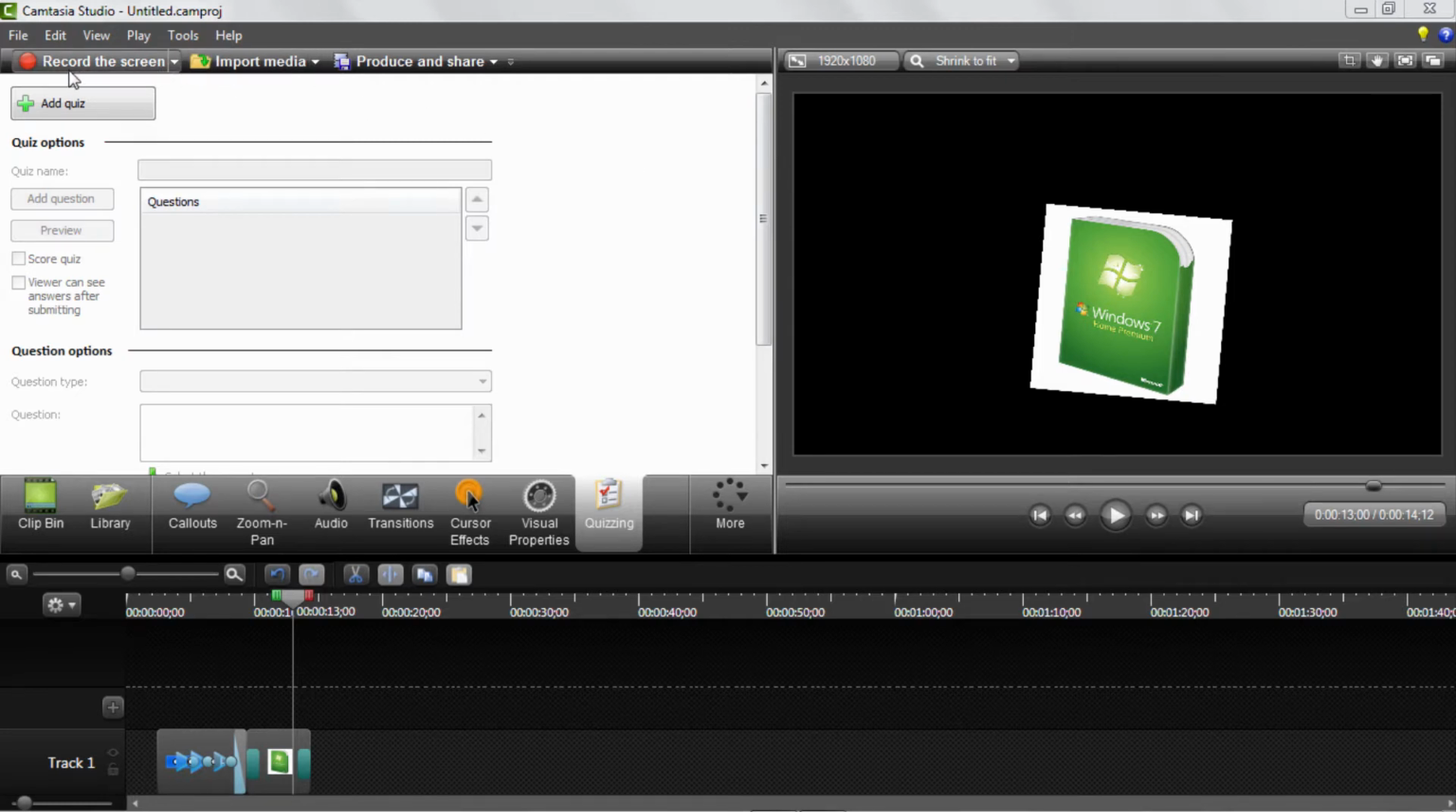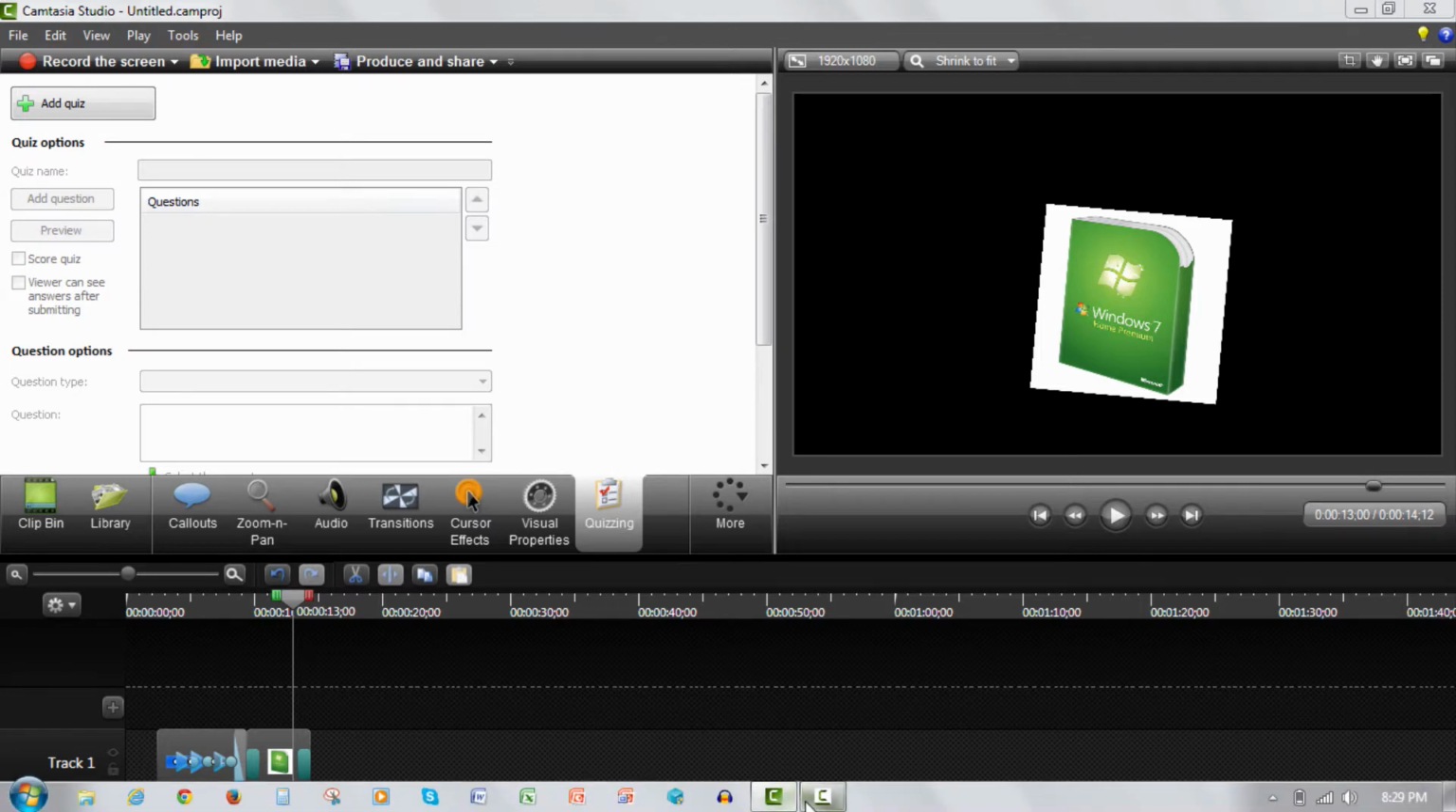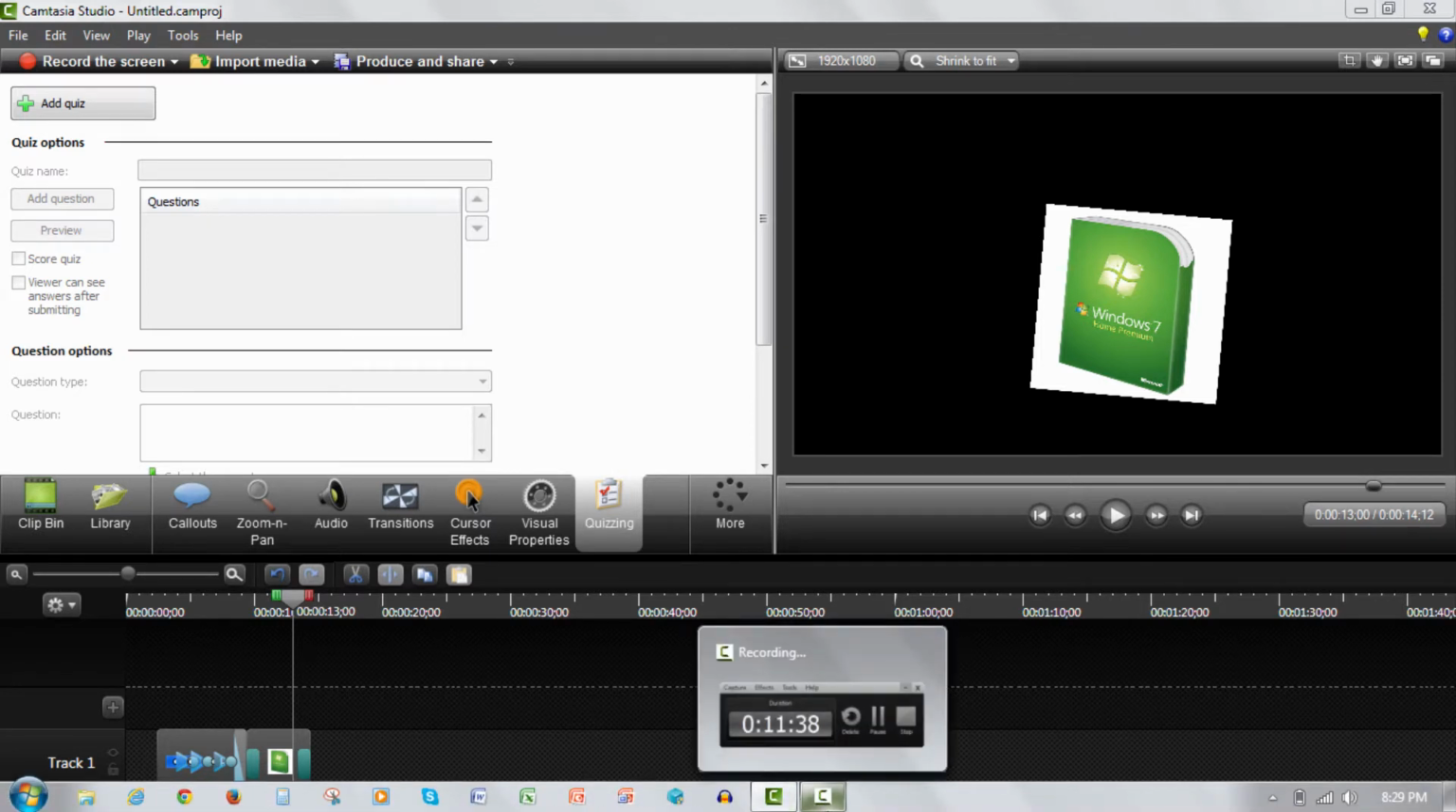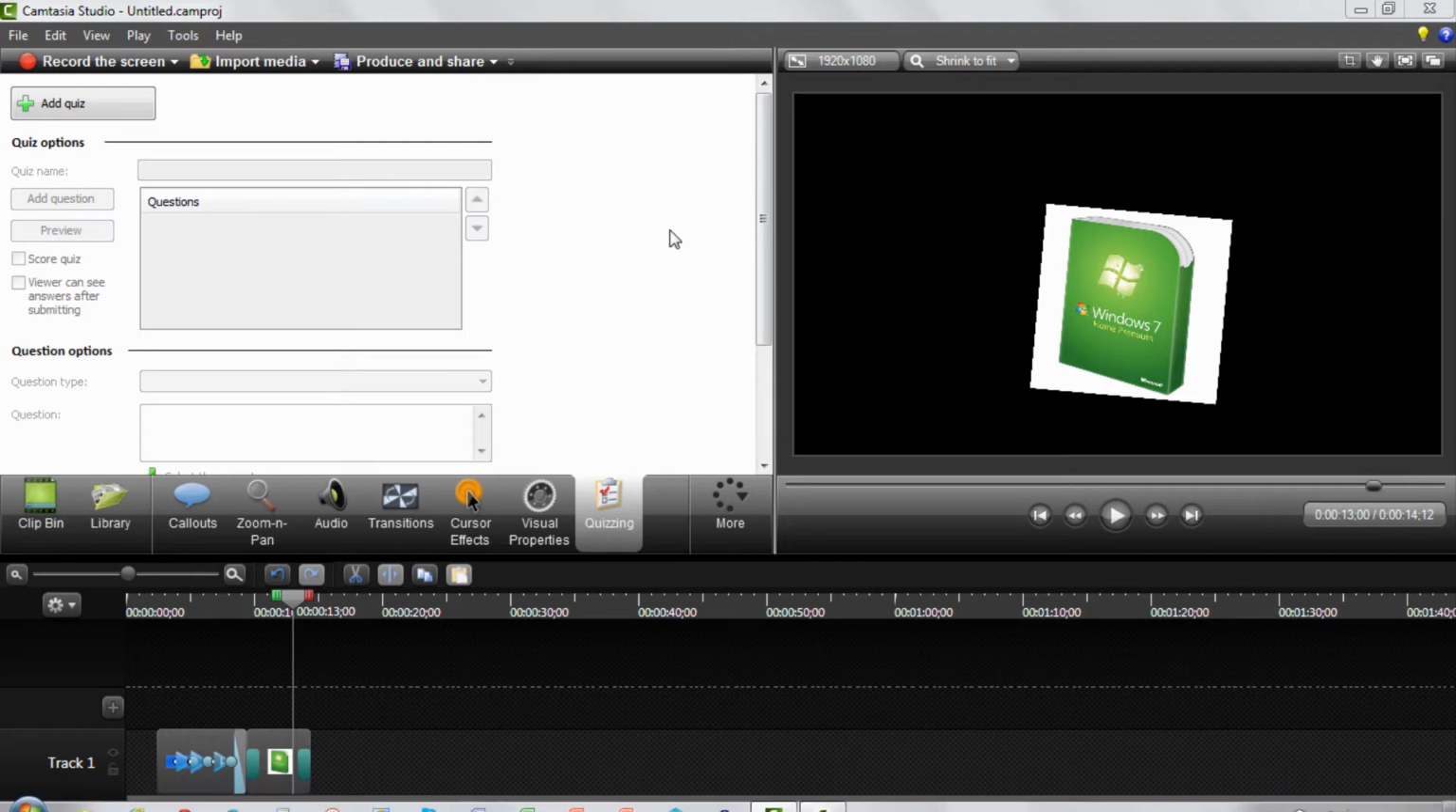So, for example, record screen. You can click on this, or you can click on the box at the beginning, or you can just click on the application over here, but I can't really show you that because I'm recording right now. Or you can also hit Control R and it will launch the recorder.